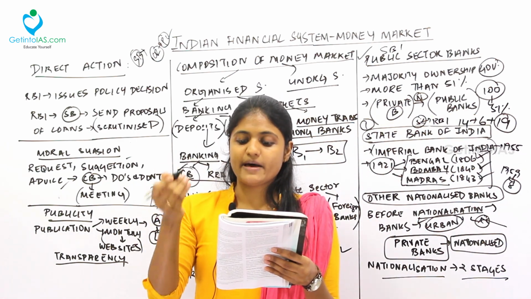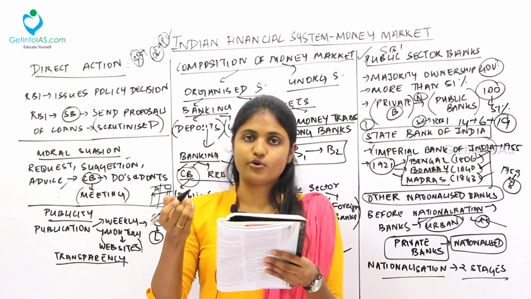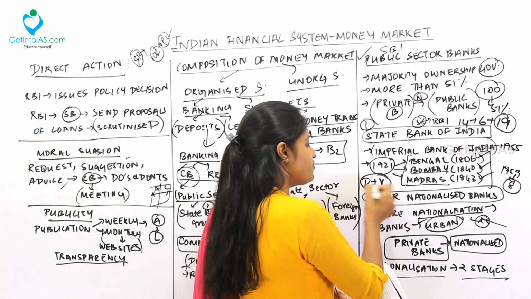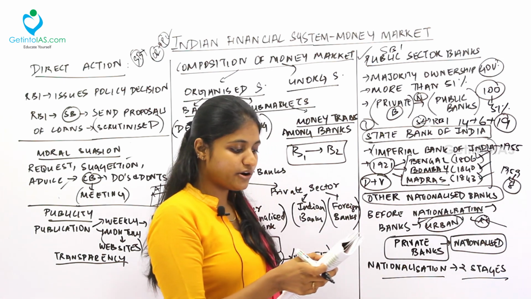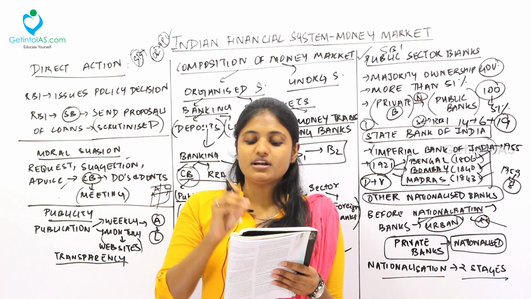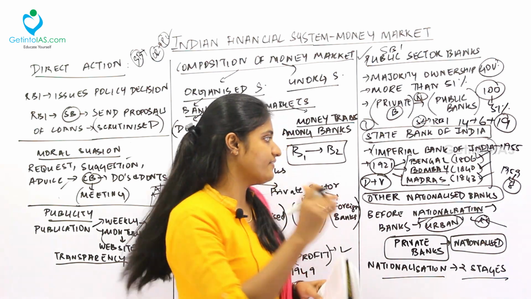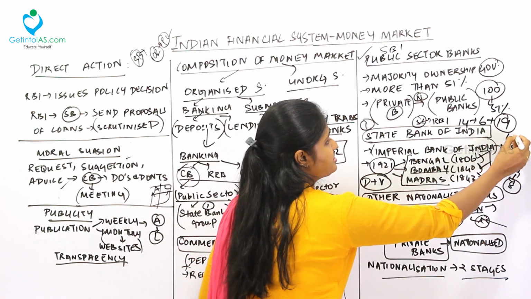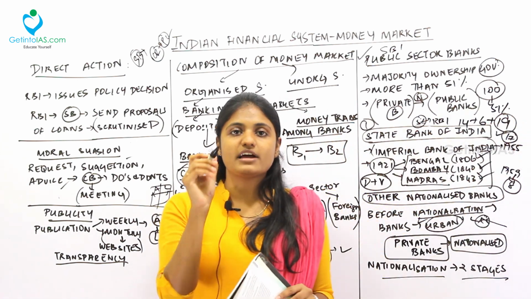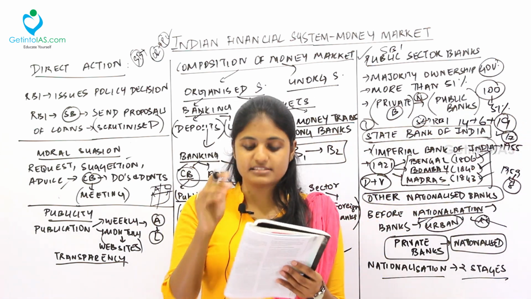Dena Bank and Vijaya Bank were merged with Bank of Baroda. So there were two banks, that is Dena Bank and Vijaya Bank. These two banks were merged with whom? The Bank of Baroda, on April 1, 2019. Then now the total number of nationalized banks is 17. So how many nationalized banks do we have now? 17. So you have to keep this number in mind. Total number of nationalized banks at present is 17.